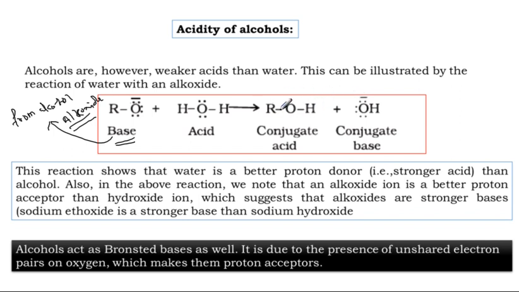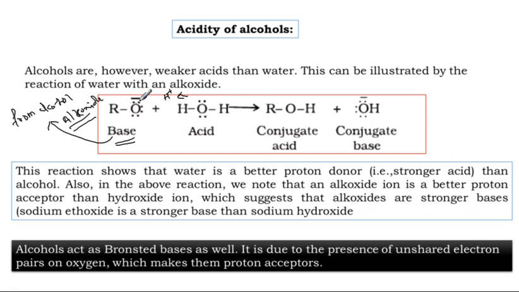One is alcohol, the other one is hydroxide. What is the reason? Alkoxide gains one H plus. H plus is coming from water. The H plus is given by water during the reaction and RO is gained by accepting H plus.